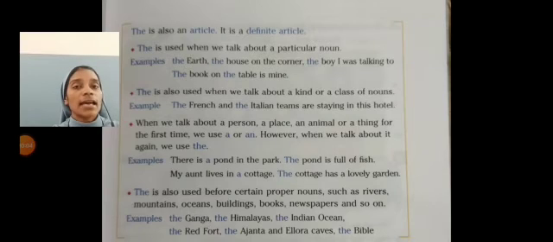The is used before the superlative degree. For example, the best, the most, the last, the first. Another rule, the is used before the directions. For example, the west, the east, the south, etc.